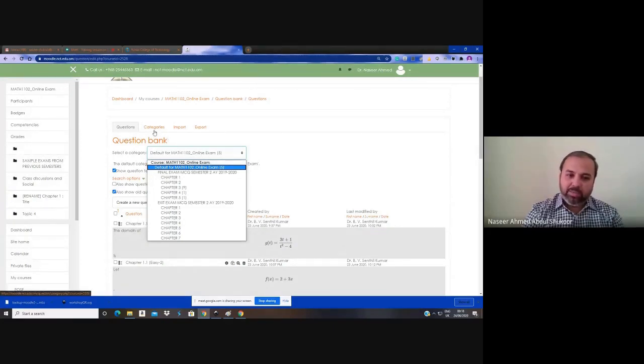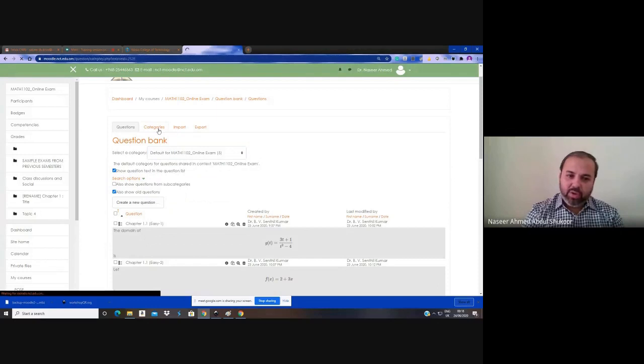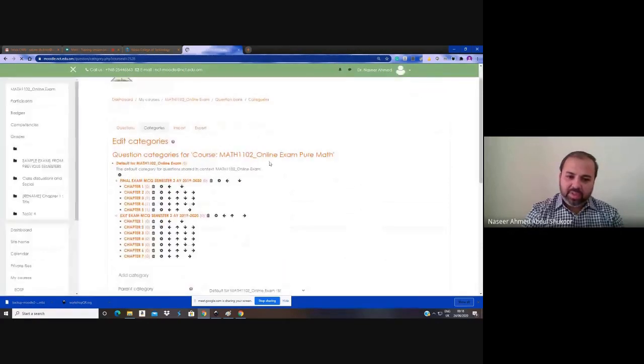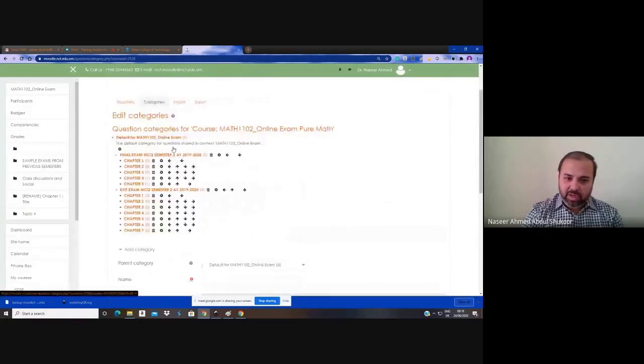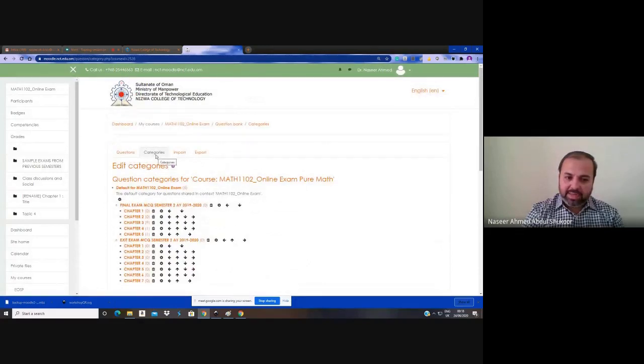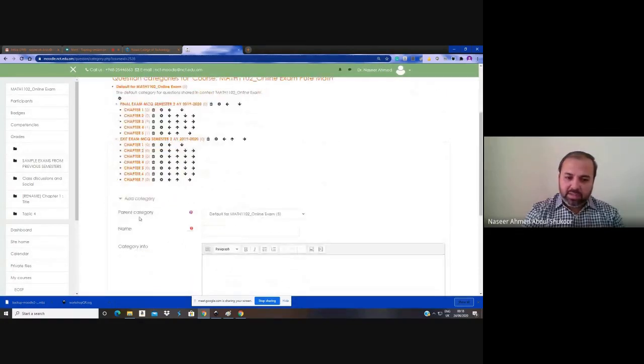Here the term is category. First I will explain how to create the category. Here in the tab, click category. Then this is a parent category, which is like a folder. I just call it a folder for your comfort. There's a parent folder, and inside the folder, again create a folder with some other name.